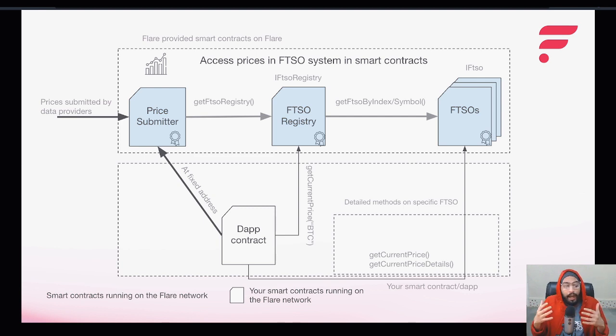So now, how exactly does an app get the price on Flare or Songbird? The easiest way is to use the get price family methods of the FTSO registry. There are two different methods. One accepts the asset symbol as a string and the other accepts the asset index. We will use the string one as it is easier when using the FTSO system for the first time. If you are still confused, no need to worry. Let's jump onto Remix and write code to use the FTSO to retrieve price feeds.